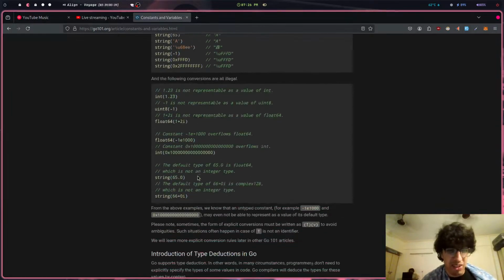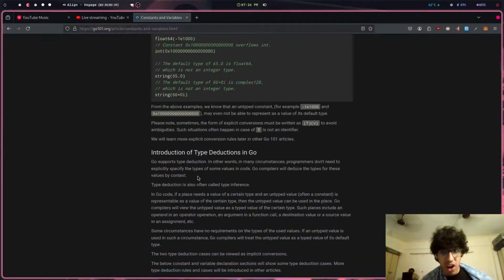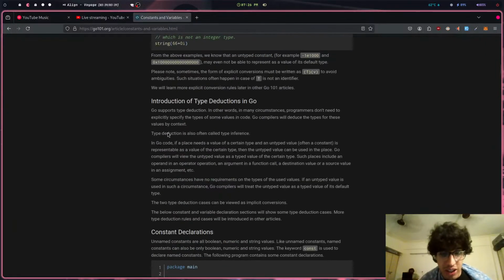This is just type conversion. Like they're like, wow, this is crazy. No, it's just type conversion. It's not that deep. So Go supports type deduction, so type inference. In essence, if I say your mom is equal to very, very fat in string, so that's a string, you know.